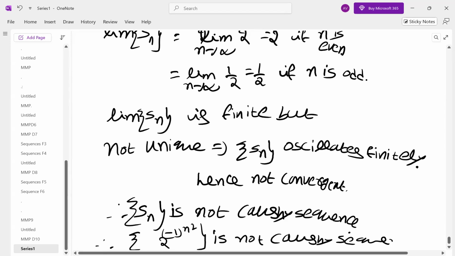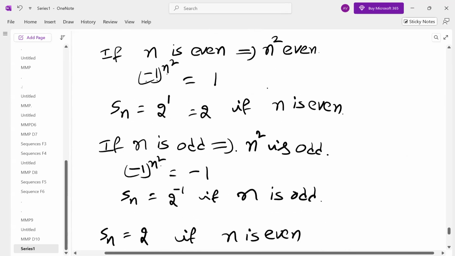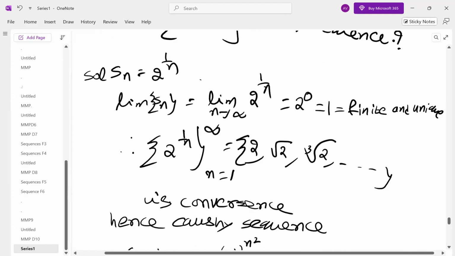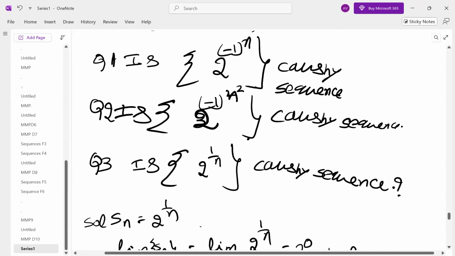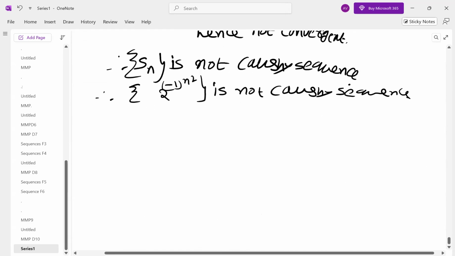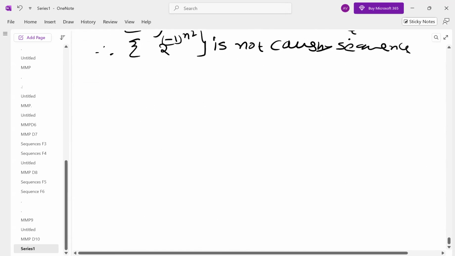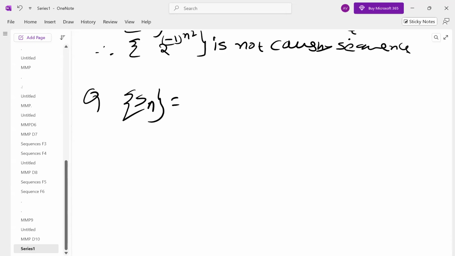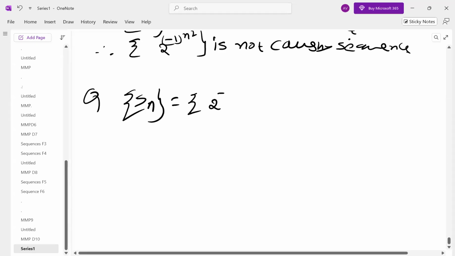We have done some 80 questions like this for convergence, if I remember. Go through the previous cases, and the last question, 2 power minus 1 power n. Because of that n square, you got tempted. Some students thought you will get the same answer because you got minus 1 to the power of something. So you entered into that mesmerization of n square and concluded like that. You should be very, very careful. Don't be overconfident.